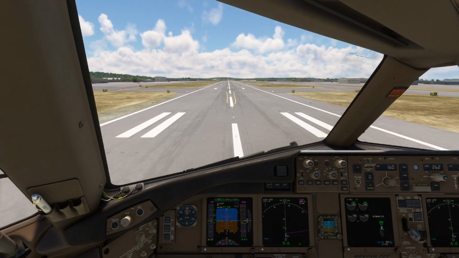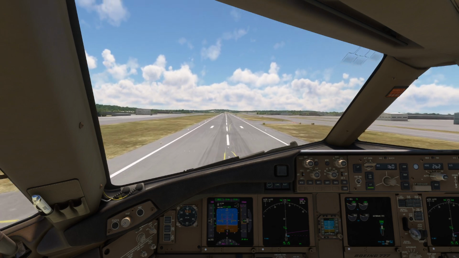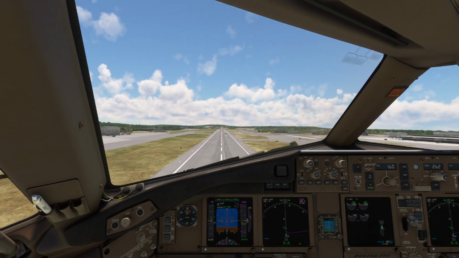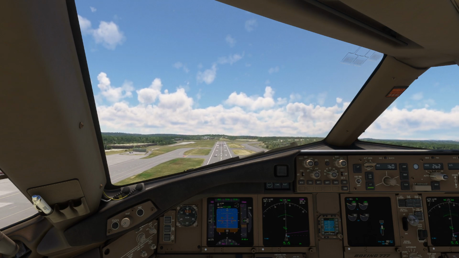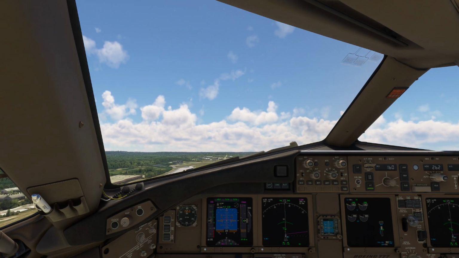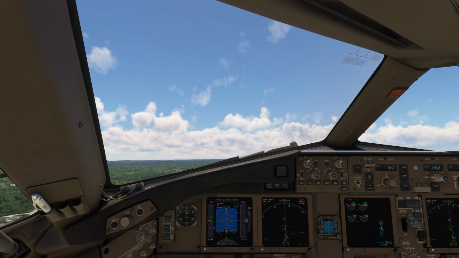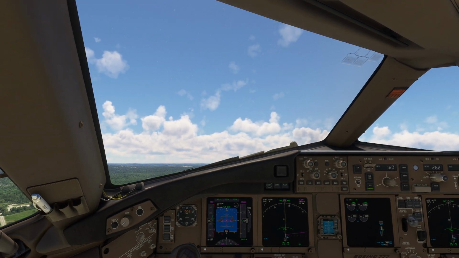V1. Yeah. Can't get over the climbing cabin angle on this thing. We're at 20 degrees right now.